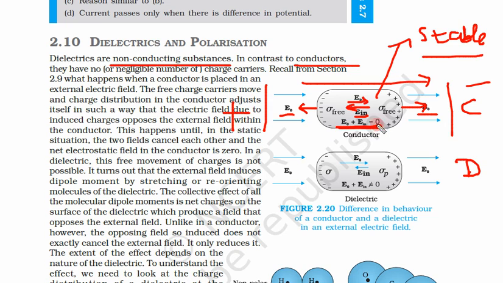So this is the case for a conductor. E0 is in the positive direction, and E in is the same in magnitude but in the opposite direction, hence the resultant is 0. Both the external and internal electric fields cancel each other and make a stable condition.